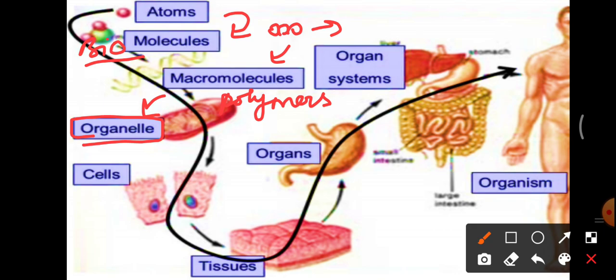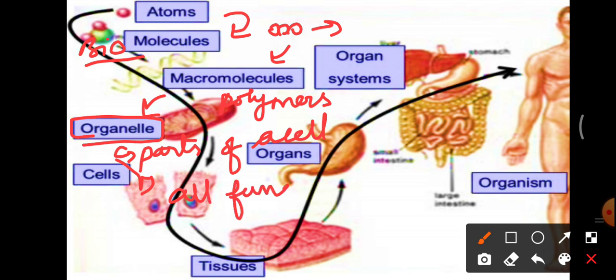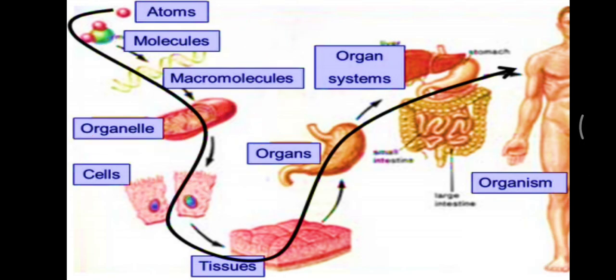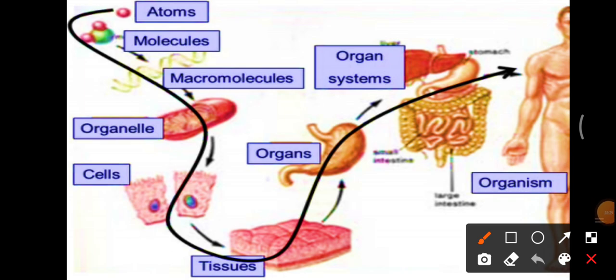What is an organelle, ma'am? Organelles are the different parts of the cell. Only with the help of organelles are all functions done by a cell. If a cell needs to function properly and complete its role, it needs these organelles. So only these organelles do all these functions inside a cell. And these organelles combine together and form the whole cell.